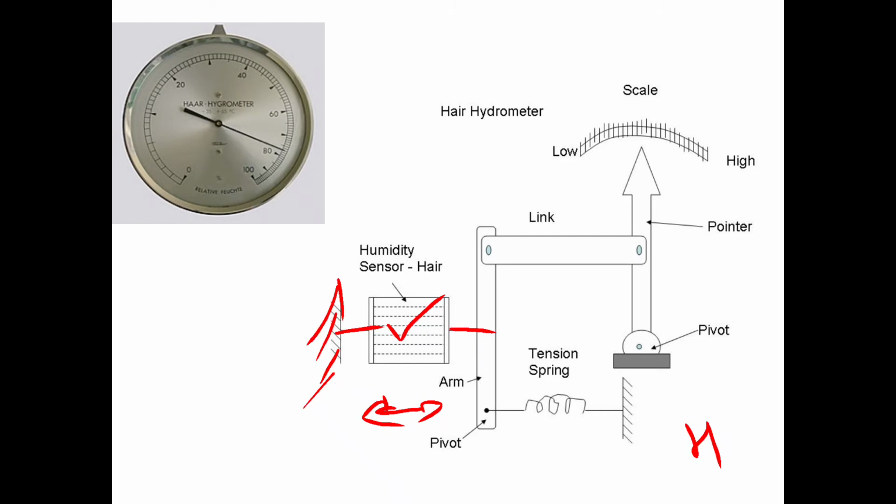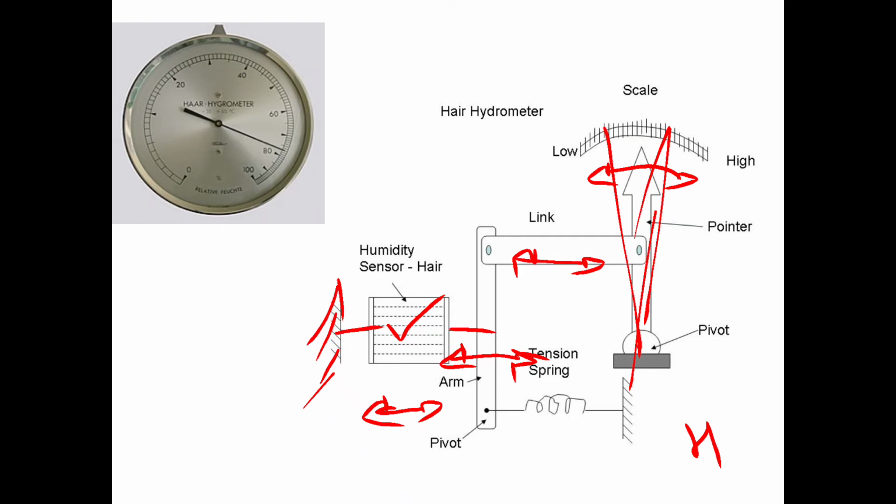Due to this, the arm will move towards right or left. Due to this movement of the arm, the link will also move right or left, and hence this pointer will turn to the right or left and show the reading accordingly from the scale. Low to the left side and high to the right side.